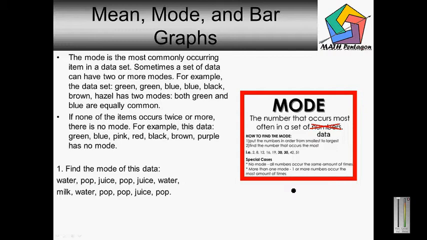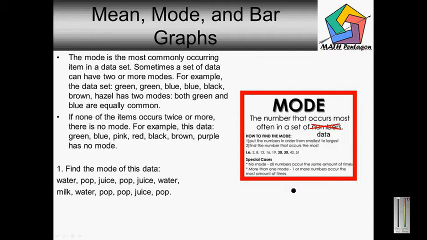For example, the data set green, green, blue, blue, black, brown, hazel has two modes. Both green and blue are equally common. If none of the items occurs twice or more, there is no mode. For example, this data: green, blue, pink, red, black, brown, purple has no mode.